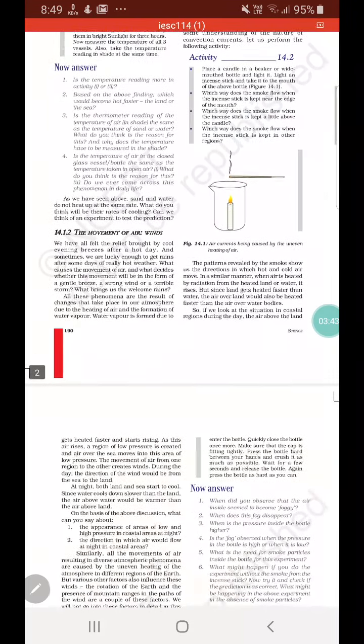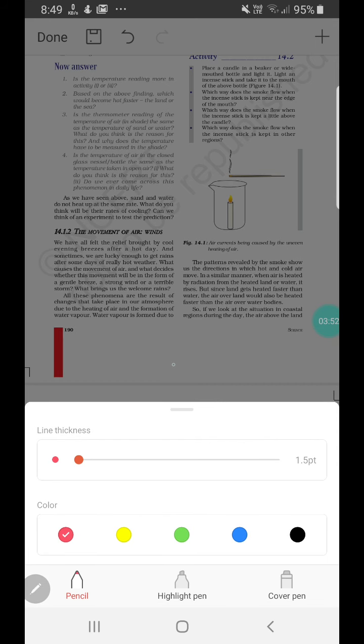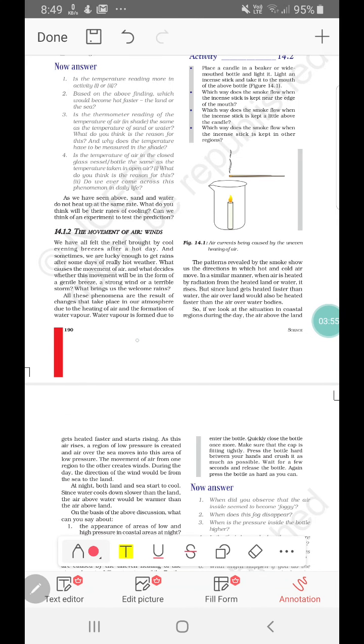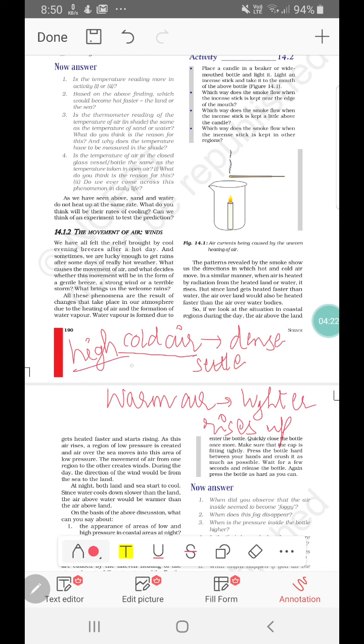Next, let us look at the movement of air, that is winds. To understand this, we need to understand two different types of air, cold air and warm air. Because of the nature of cold air, it settles down because it is dense. Warm air is lighter, so it rises up. So we can say that wherever cold air is there, the pressure of air will be high, and wherever warm air is there, the pressure of air will be low.